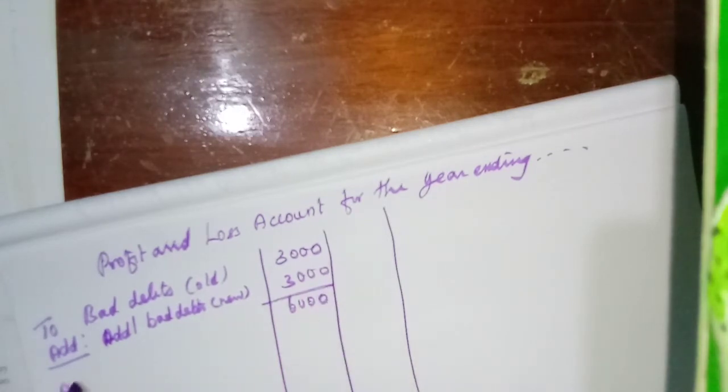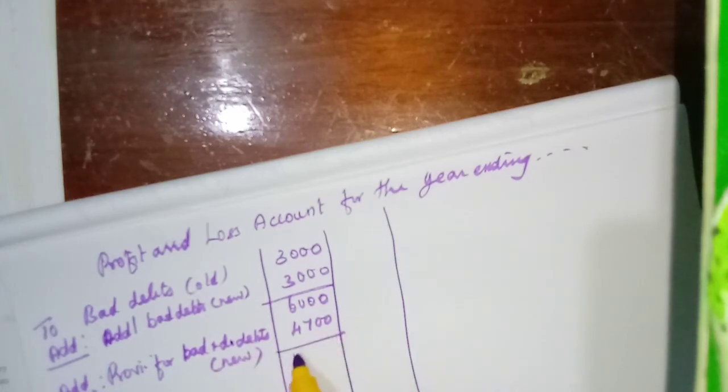Now we need to add the new provision for bad and doubtful debts. Okay, bad and doubtful debts, what we have calculated. How much we have calculated? 4,700. This is the new one. Okay, so 10,700.